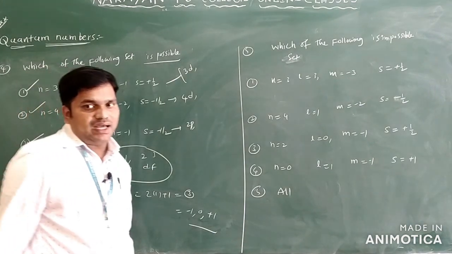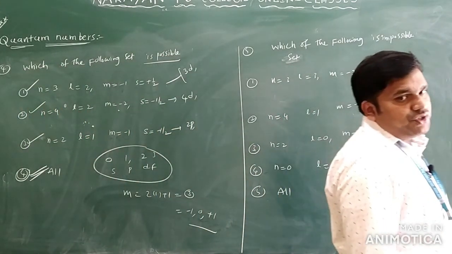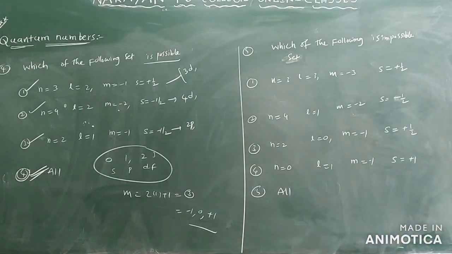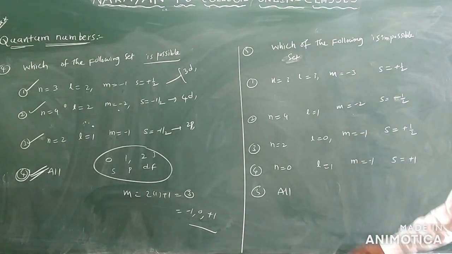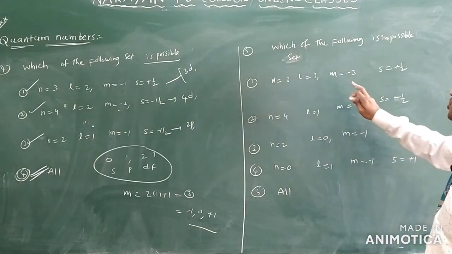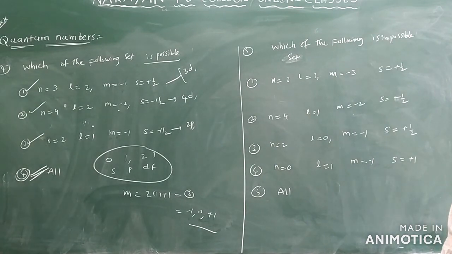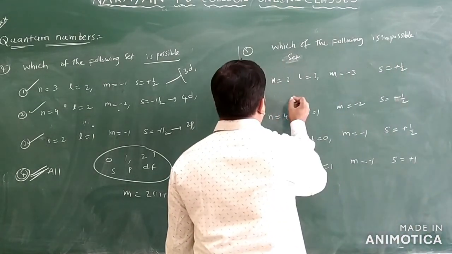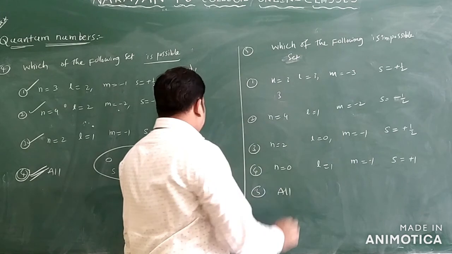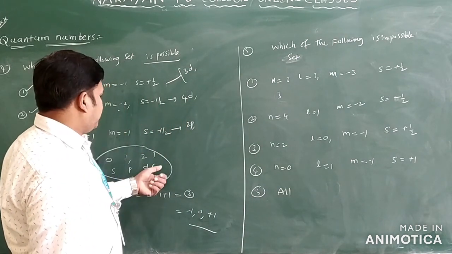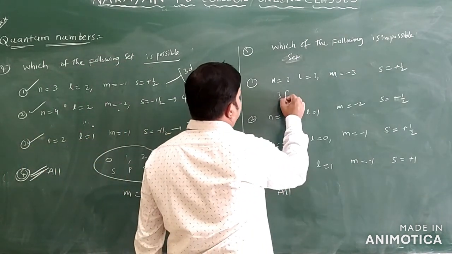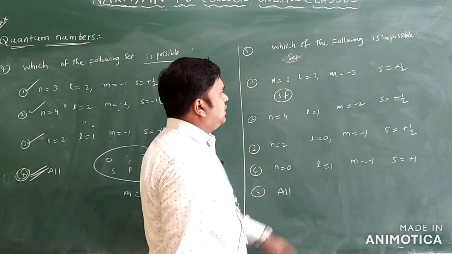Now we can see the next question we have. Which of the following is an impossible set? They are asking this. Same model here. n equal to 3, L equal to 3, m equal to minus 3, S equal to plus half only. So suppose you are taking n equal to 3, and L equal to 3. L equal to 3 means we have f orbital only, you can write here 3f. Clear?